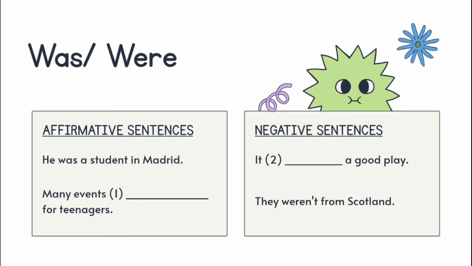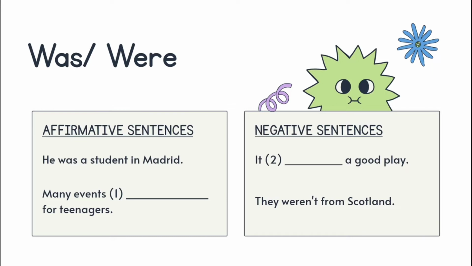So we use was or were in this affirmative sentence. Here is an example: He was a student in Madrid. In this sentence we are using was because the action already happened.